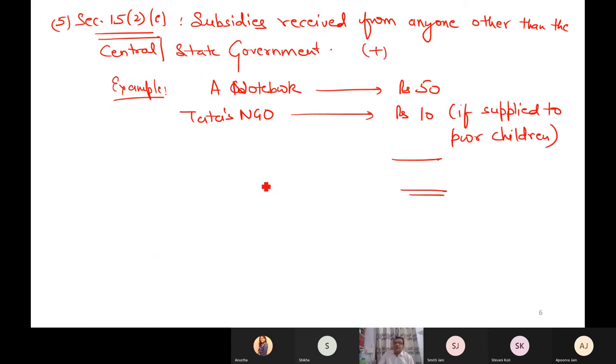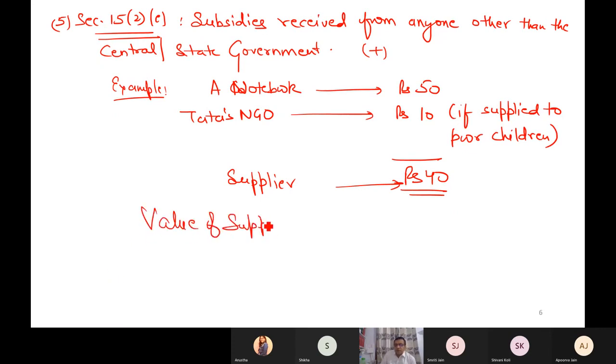So technically the supplier will charge only rupees 40 from the poor children. Now in this case, what will be the value of supply for this supplier? Not 40 rupees. Value of supply means this subsidy must be added. So don't write 40.